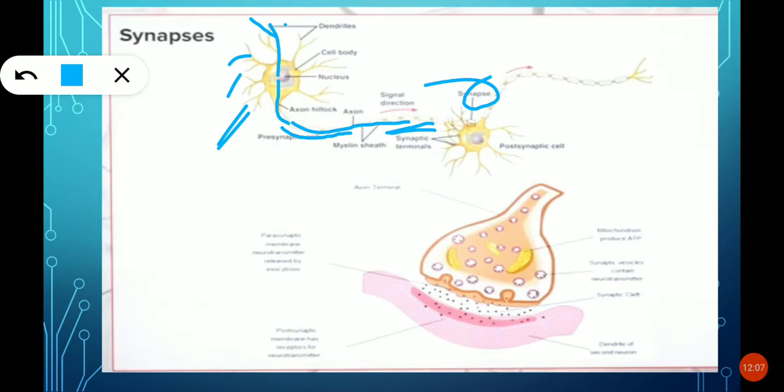Then those chemical substances are caught by the dendrites of the other neuron, and again it converts into an electrical impulse. Those electrical impulses are again carried through the cell body, axon, and nerve ending.